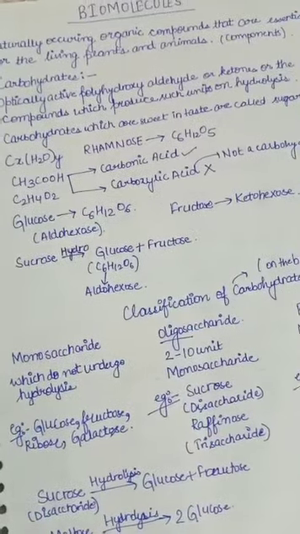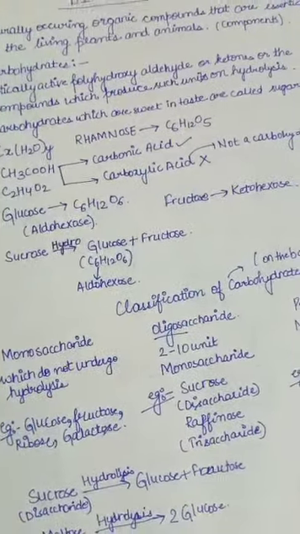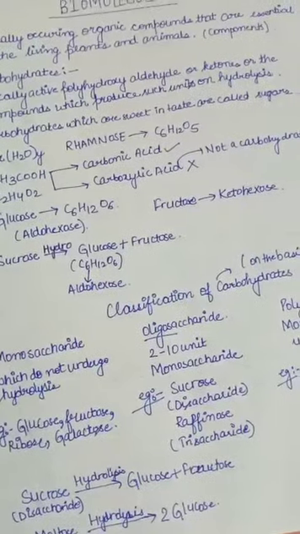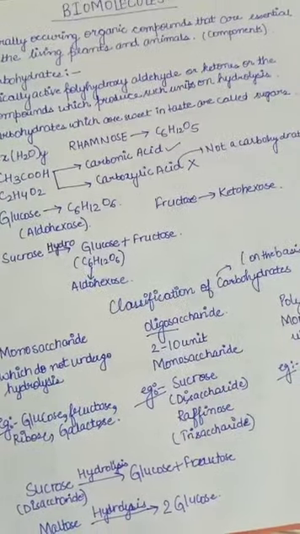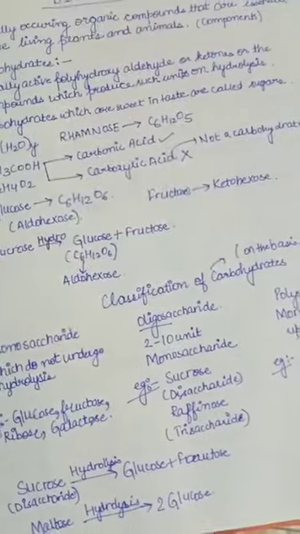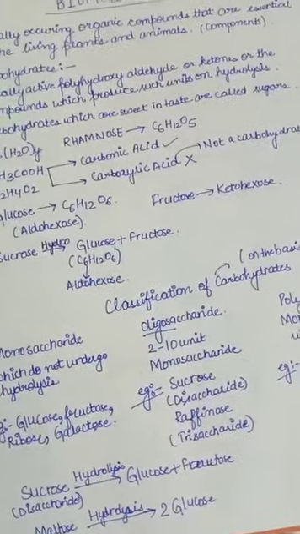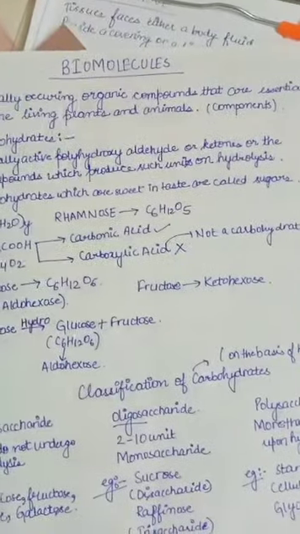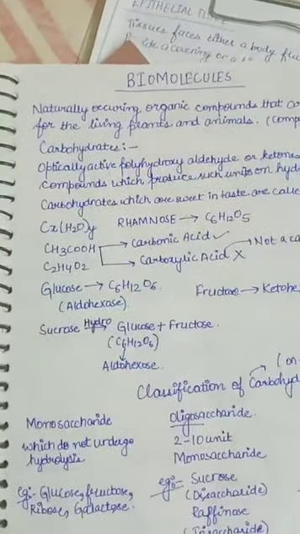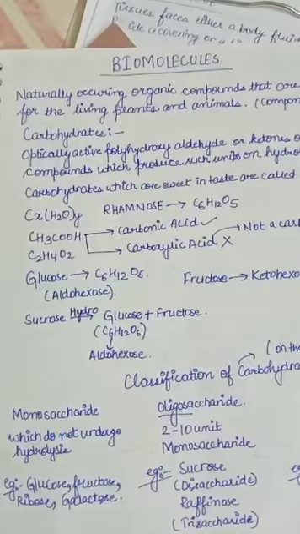Now basically we know what biomolecules are. They are naturally occurring organic compounds that are essential for living plants and animals, present in plants as well as in animals. Next we have carbohydrates. What do you mean by carbohydrates? They are optically active polyhydroxyaldehydes or ketones, or the compounds which produce such units on hydrolysis.